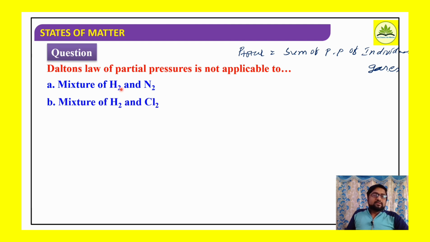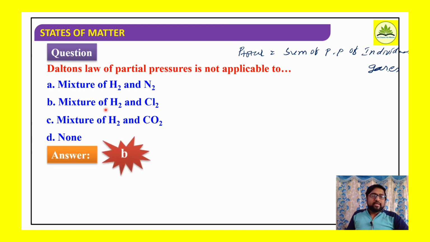Now consider mixture of hydrogen and nitrogen. Second, mixture of hydrogen and chlorine. Third, mixture of hydrogen and carbon dioxide. And fourth, none. So here the answer is B, mixture of hydrogen and chlorine.